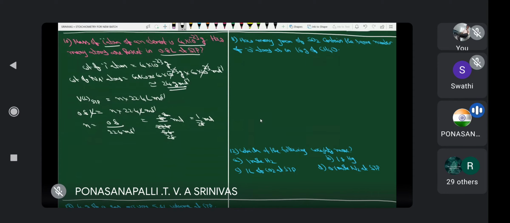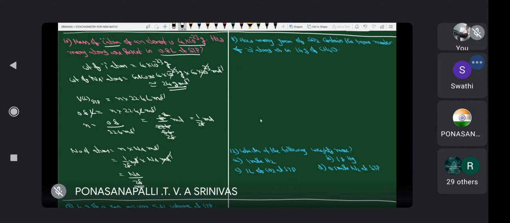And after that, number of atoms. Why? Because the number of atoms is equal to what is the formula? Number of atoms is equal to number of moles into Avogadro's number. Therefore, this is 1 by 28 mole into Avogadro number Na mole inverse. Mole inverse cancels. Therefore, simply Na by 28. How many atoms are there? Na by 28. Okay, clear?